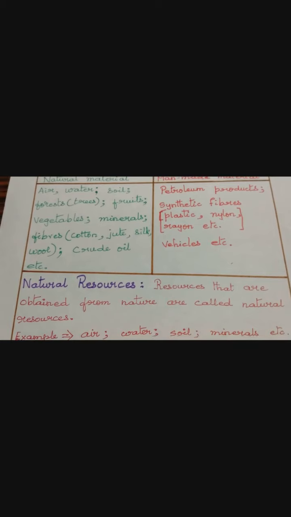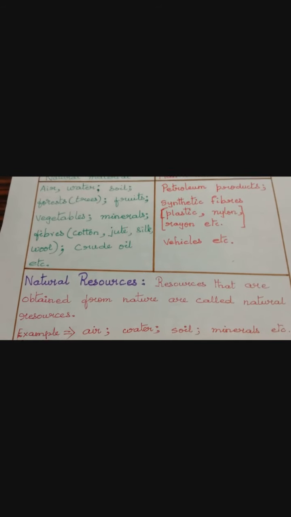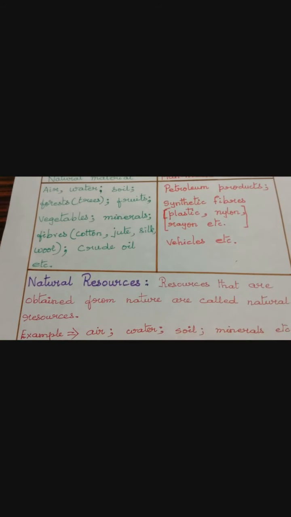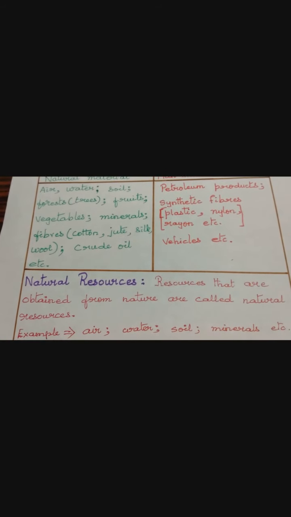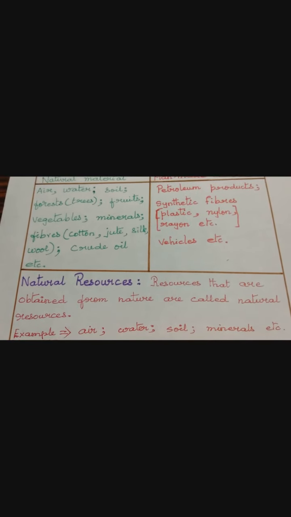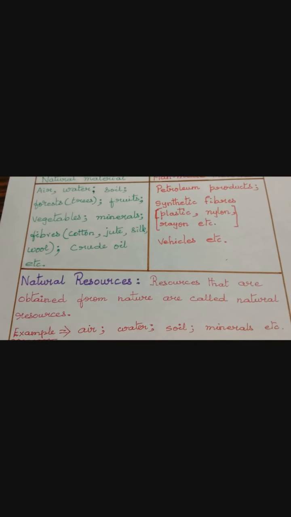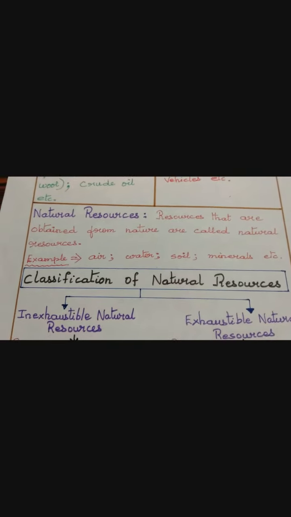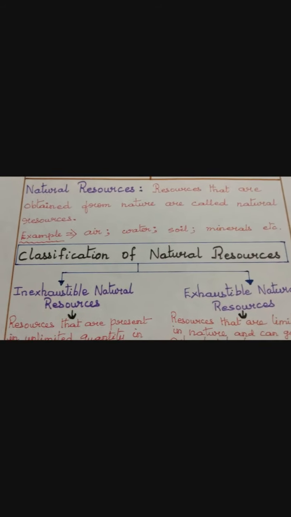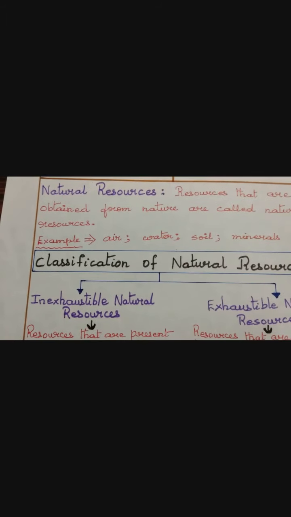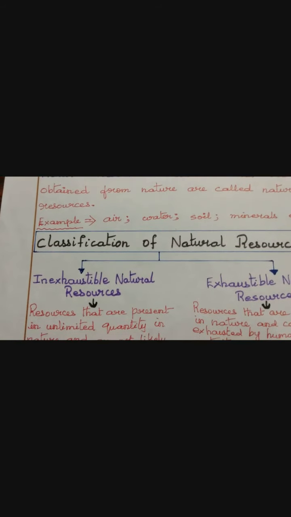But some resources are there which, if we keep on using them, will get exhausted. That is, those resources will get over. No resource of such type will be left for future generations. So we classify the natural resources into two types. One is exhaustible natural resources and the second is inexhaustible natural resources.